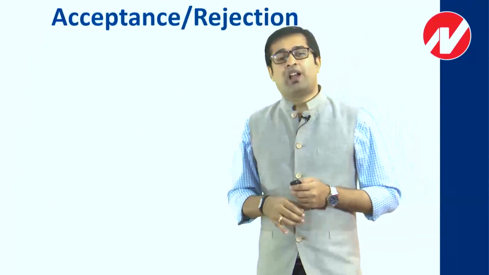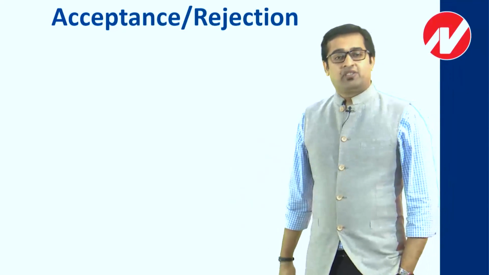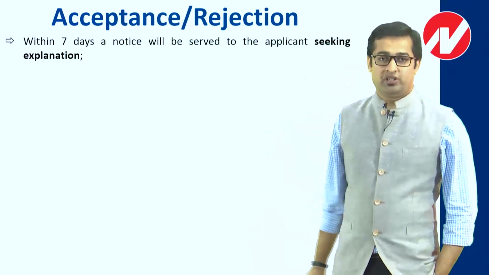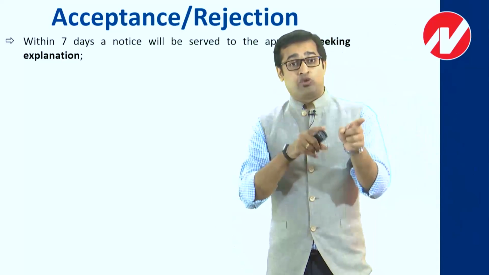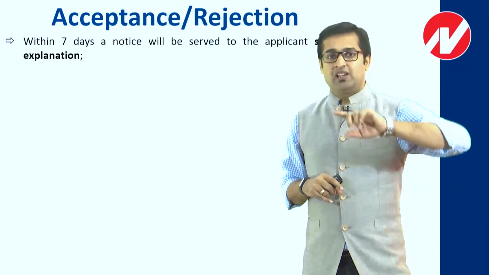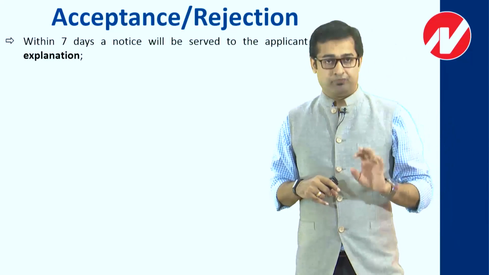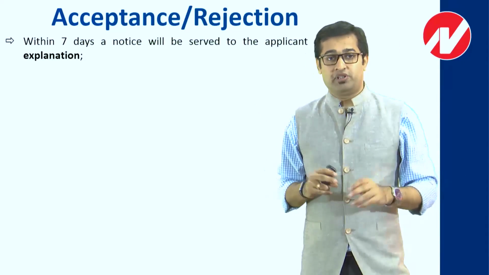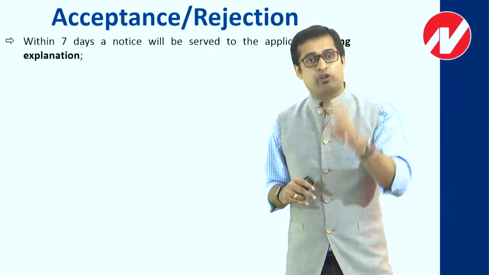So let us talk about that point, that is acceptance or rejection. Whenever an application gets submitted, within 7 days a notice will be served by the Settlement Commission asking for an explanation. Technically this notice is different from the notice served by the adjudicating authority. When the adjudicating authority serves a notice, only then you say your case is pending with the adjudicating authority, and then you apply to the Settlement Commission. But when you apply to the Settlement Commission, one more notice will come asking for an explanation.